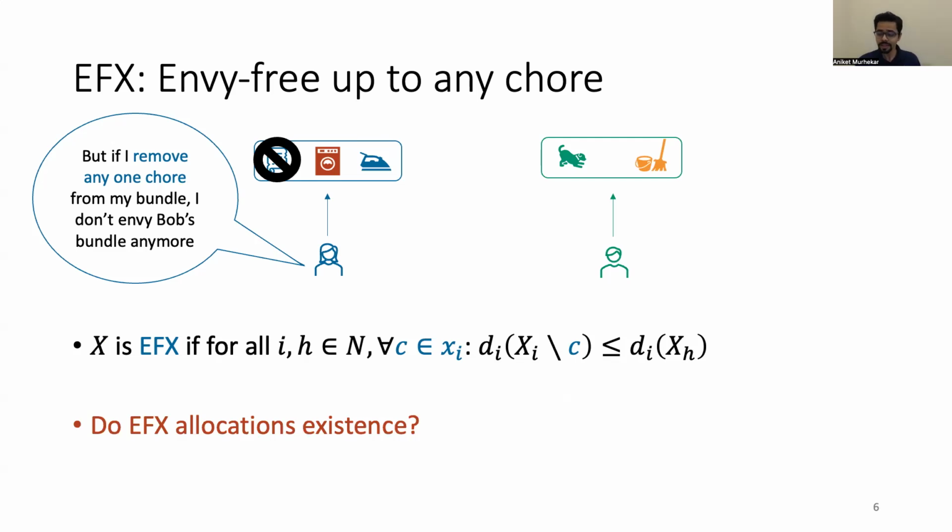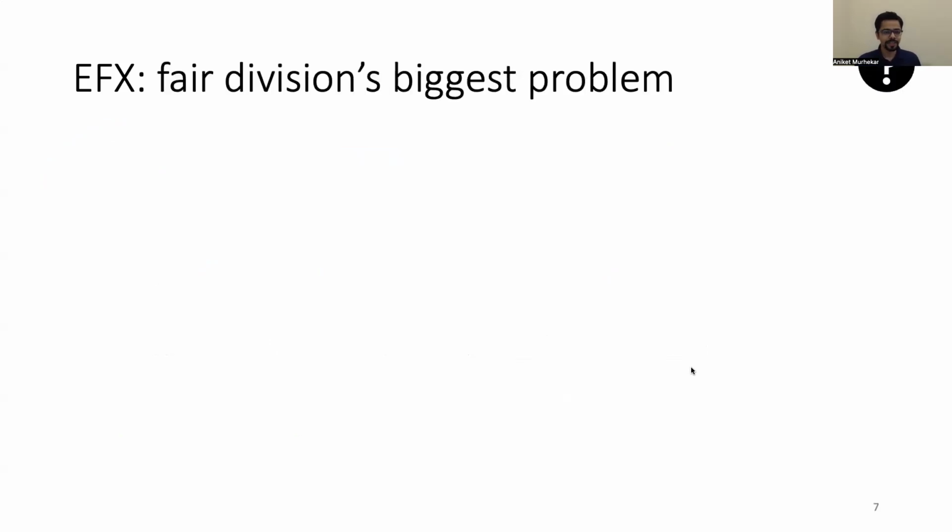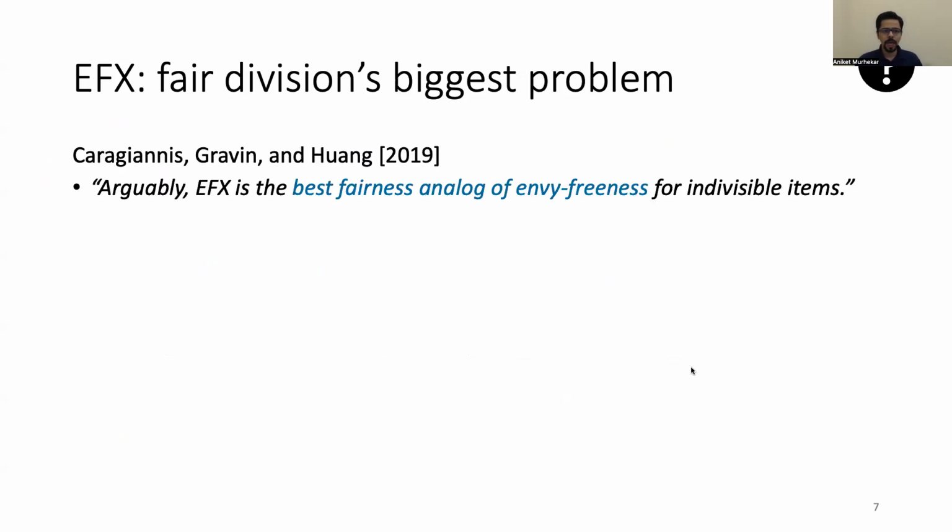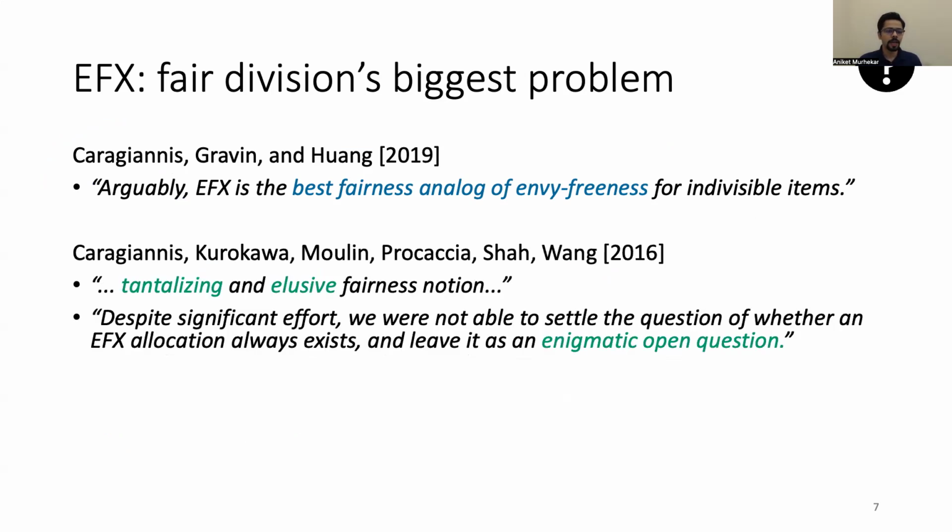So do EFX allocations exist? It's unclear, it's an open question, and it's an open question even for the simple case of 3 agents. The existence of EFX is considered by some to be fair division's biggest open problem. Perhaps because, first of all, it makes sense as a fairness notion. In the case of indivisible items, it is sort of the best you can hope for. It is the best discrete analog of envy-freeness. But somehow it seems to be a challenging question to settle if EFX allocations exist or not.